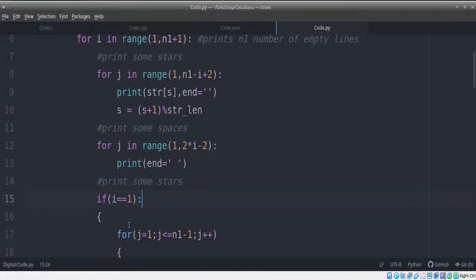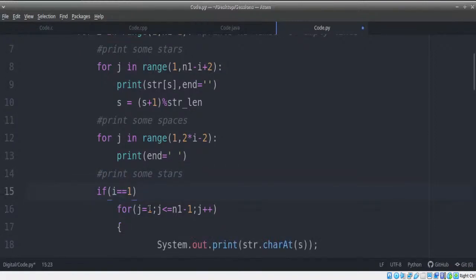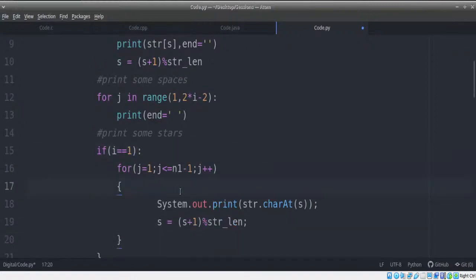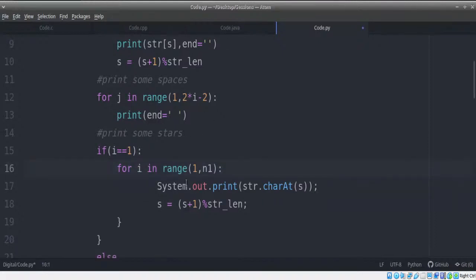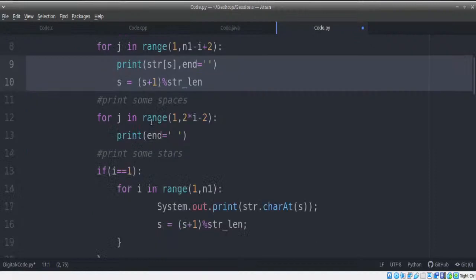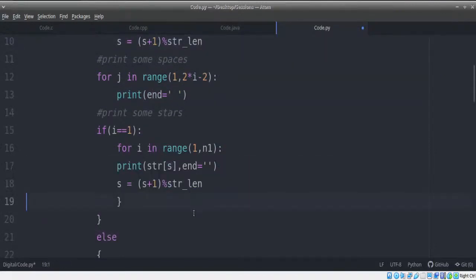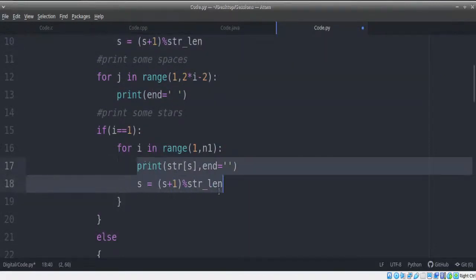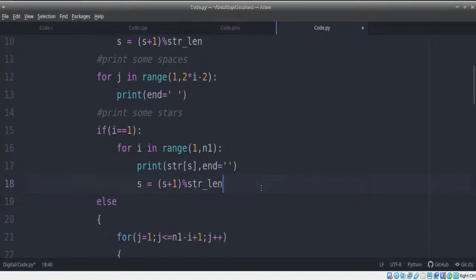Now we have multiple conditions. If we are in first line, we have a separate scenario. If we are in other lines, we have a separate scenario. So first line, we're going to repeat from for I in range of 1 comma n1. I think one of you had particularly asked for this program. Was it Prasan who had asked for the Python program particularly? I'm assuming so. So I'm going to copy the same code as we have here, no change. So I'll just copy paste here. So that solves our for loop here, which is done.